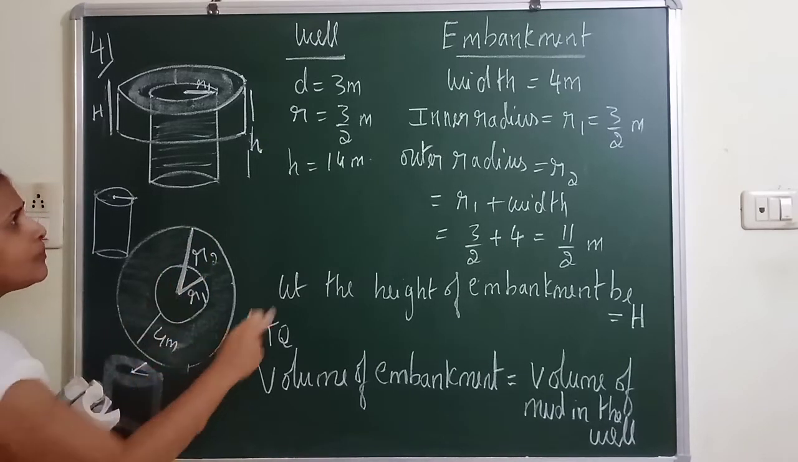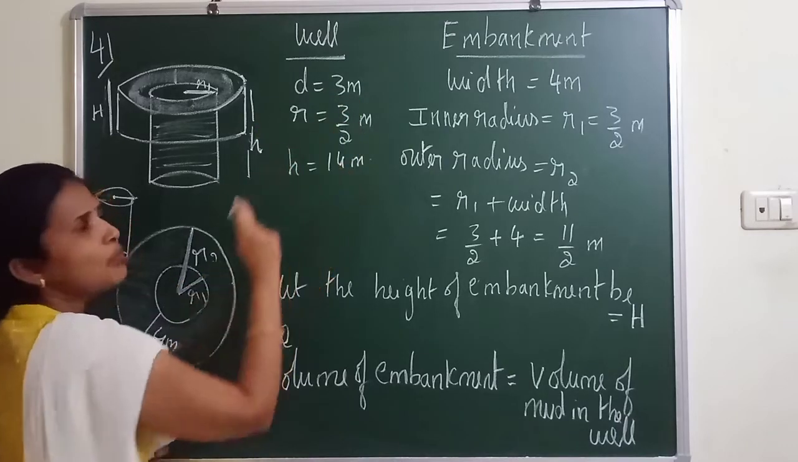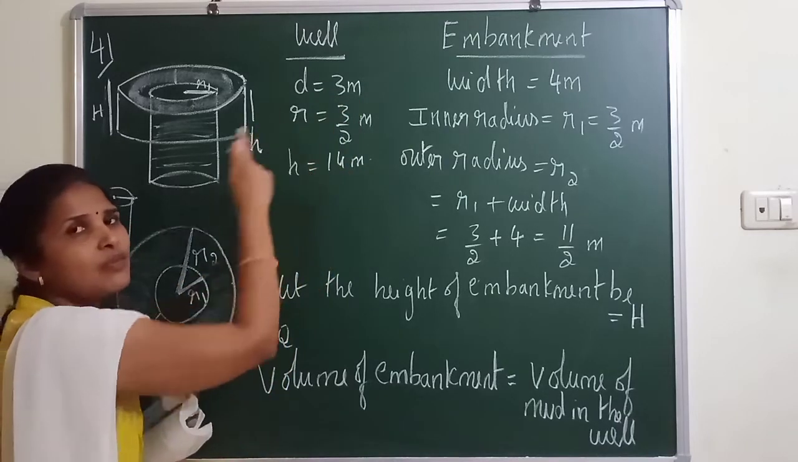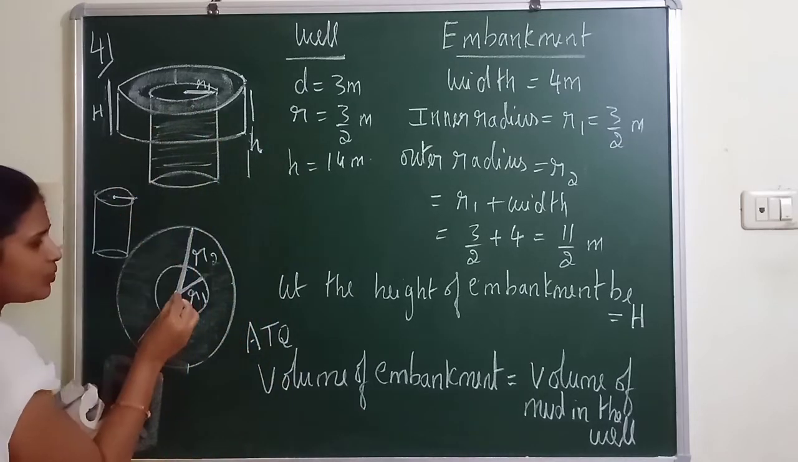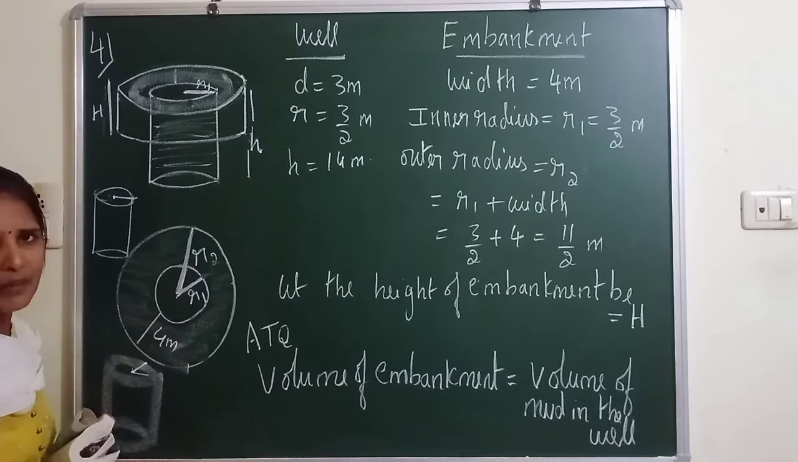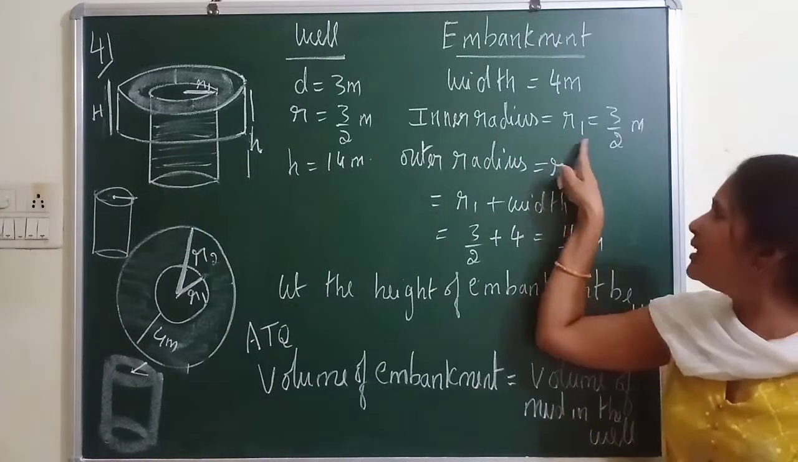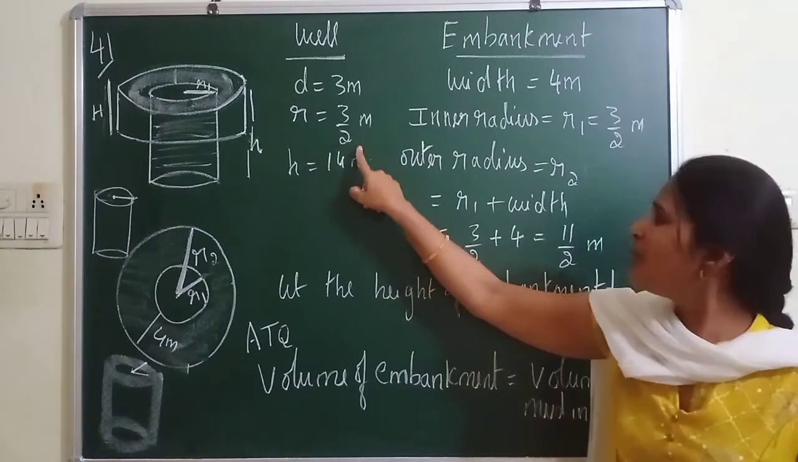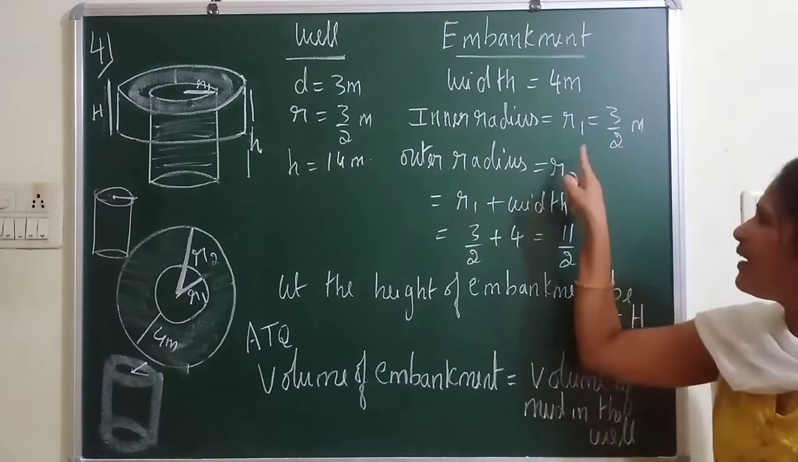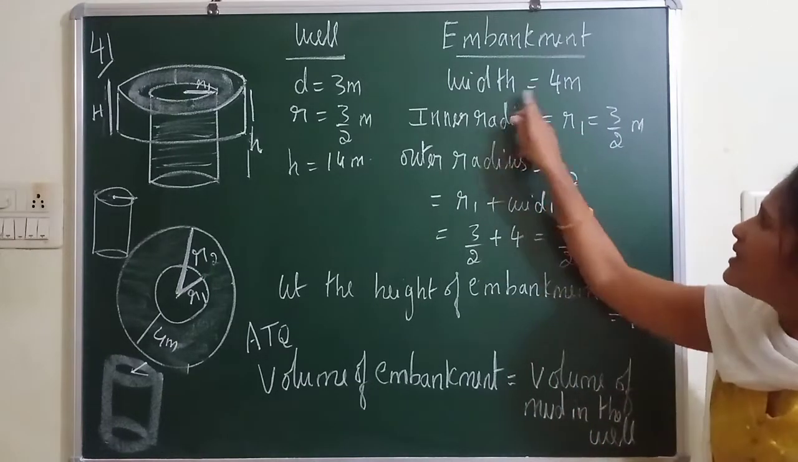I already know the inner radius. What is the inner radius? You can see the diameter is 3 meter, so the radius is 3/2 meter. This is the radius of the well. And just now I told you the radius of the well will be equal to the inner radius of the embankment. So can I conclude that the inner radius of the embankment is the same as the radius of the well? That is 3/2. Here also 3/2, but I have written a different letter, R1. No problem.